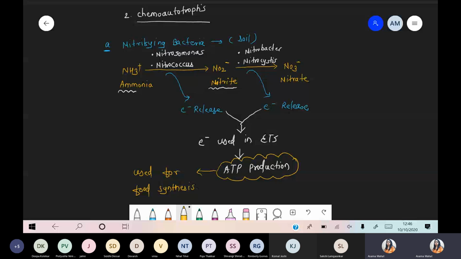How that chemoautotrophic bacteria work efficiently, and when we are talking about chemicals as a source of energy.